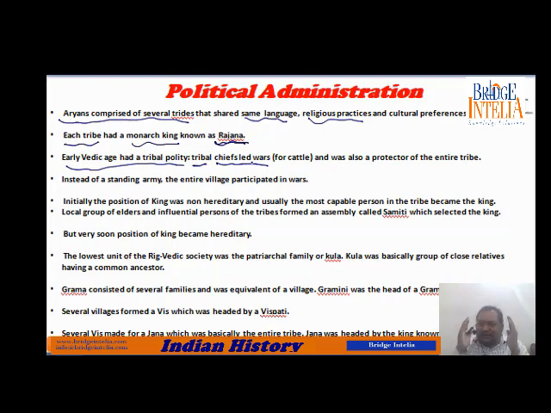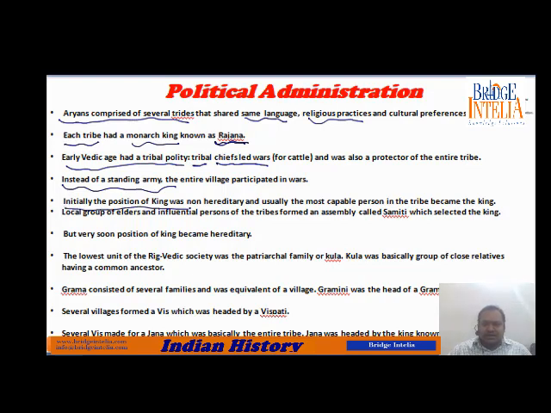They used to look after their own tribe, and it was the responsibility of the Rajan, or the king of the tribe, to protect his tribe from attacks by other tribes, and also to go to war whenever necessary, because these tribes were also fighting among themselves for supremacy over land and cattle. They wanted to have more and more land and more cattle for themselves. There was no concept of a standing army. That means these kings did not have a huge army, but instead depended on the support of their tribe. And whenever there was a war, the entire tribe came together to fight it.